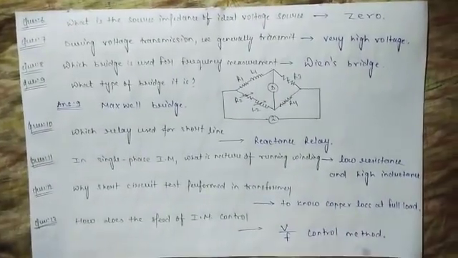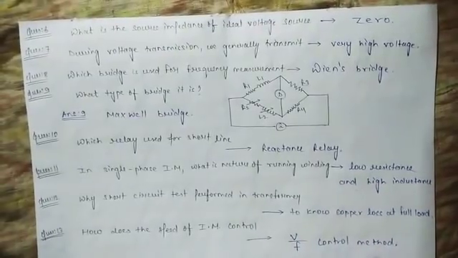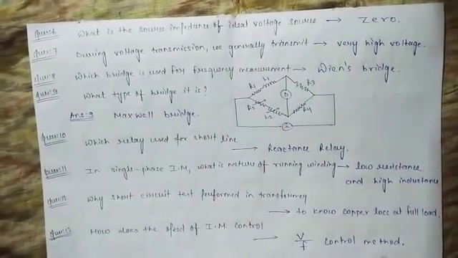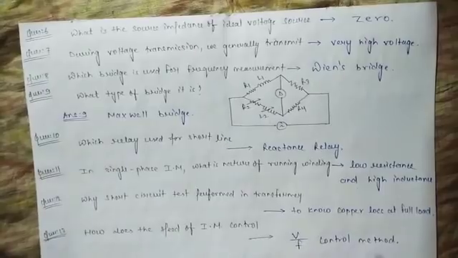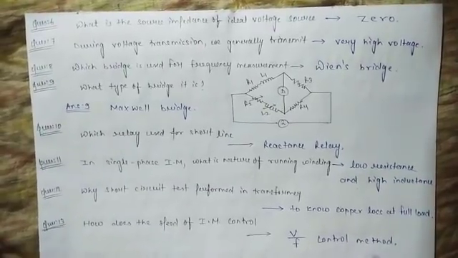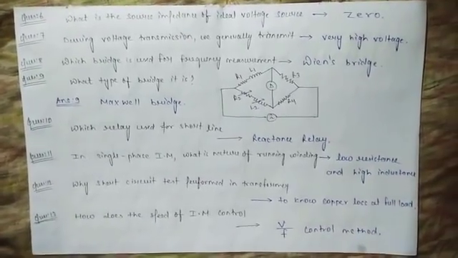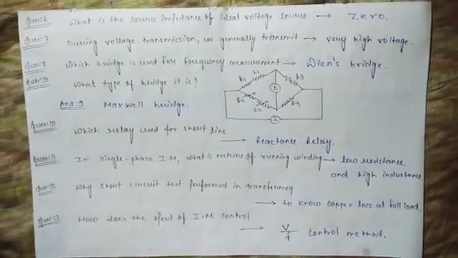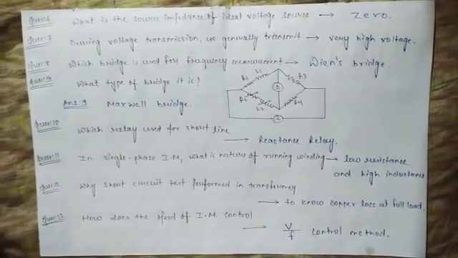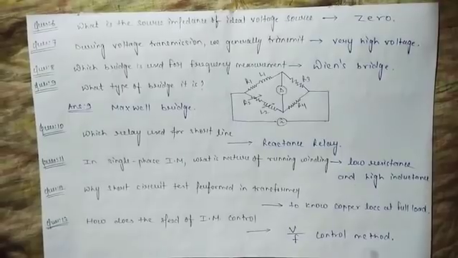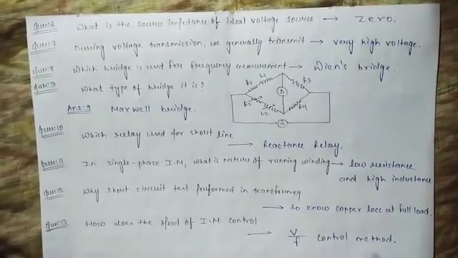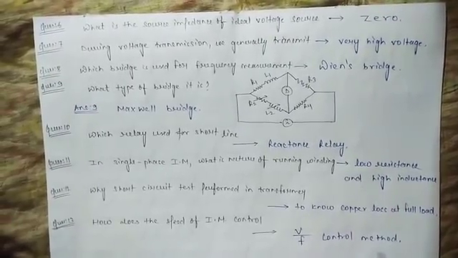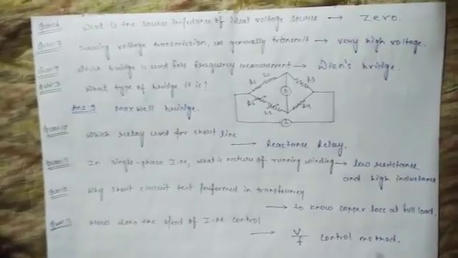Next question. Now the sixth question is: what is the source impedance of an ideal voltage source? This is a very easy question, and the answer I think all of you know, that is 0. The options were like infinity, 0, 1, but the final answer is 0.